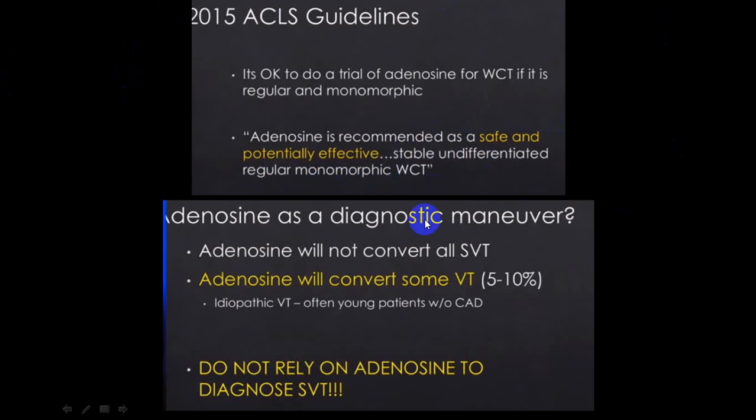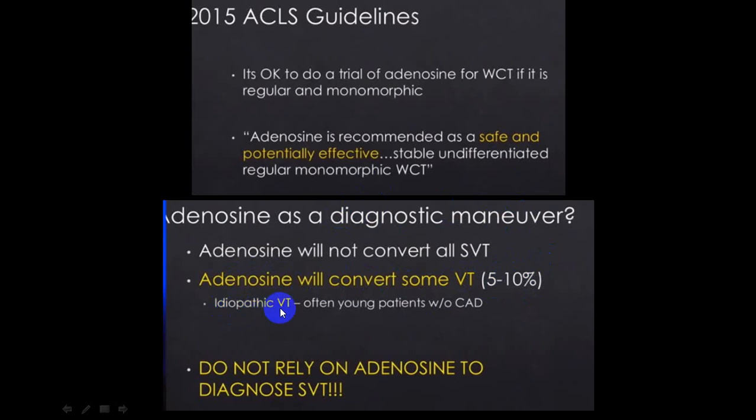But don't use it as a diagnostic maneuver. Adenosine will not convert all SVT into normal sinus rhythm, and 5 to 10% of VT can also be converted. So you will misdiagnose this particular group as SVT.